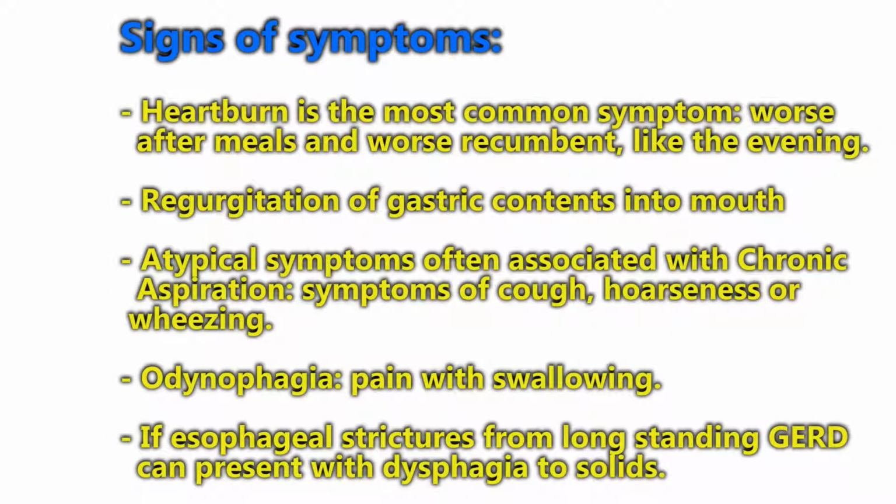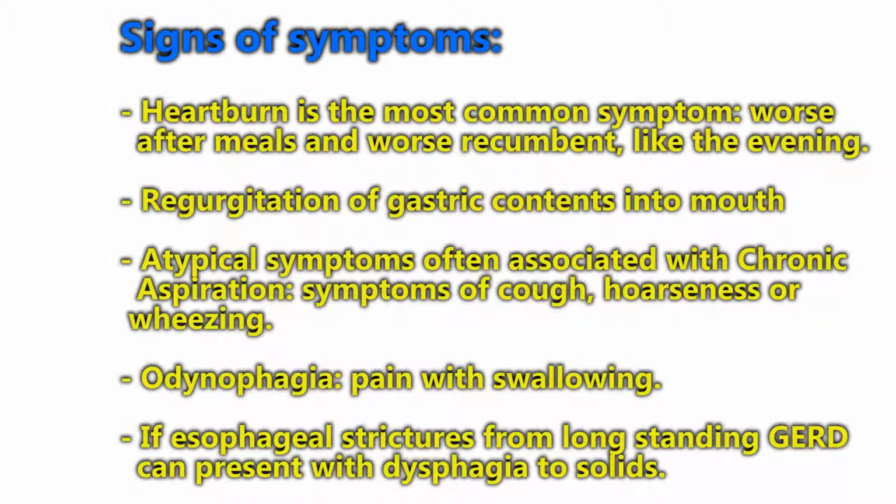So what are the signs and symptoms? Heartburn is the most common symptom. It's worse after meals, worse when recumbent or lying flat, classically more common in the evenings. Other signs and symptoms would be regurgitation of gastric contents into the mouth, atypical symptoms often associated with chronic aspiration or symptoms of cough, hoarseness, or wheezing. So those would be other symptoms.